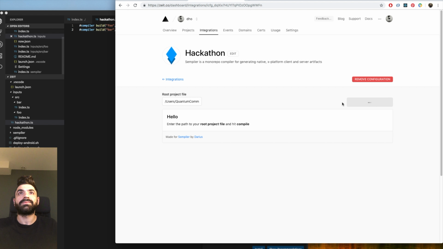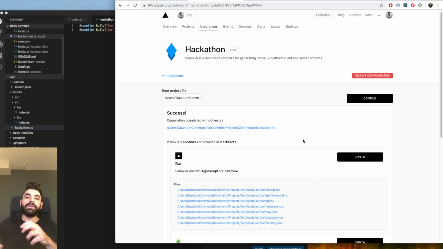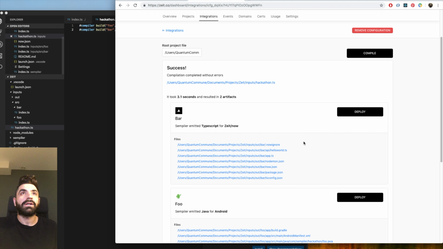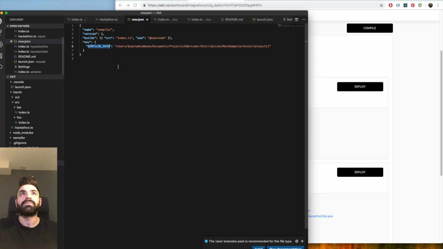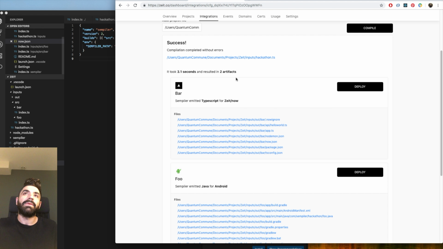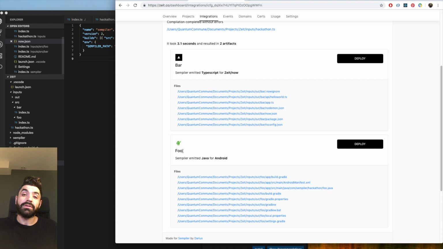Then I hit compile, and on the local machine, in our config for Now, we're pointing at where Sempiler lives, because we can't store it in this lambda, it just exceeds the size, and that's not practical. But it runs on your local machine, and you can see it took a couple of seconds and produced two artifacts, our foo and our bar. It knows that bar is for Now, so it's got the little Now logo that I sourced from Twitter, fair usage. And the Android logo here, also from Twitter.